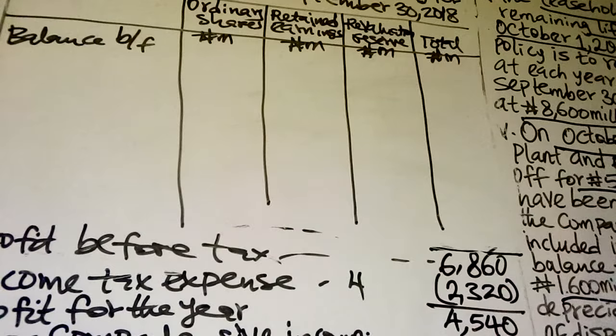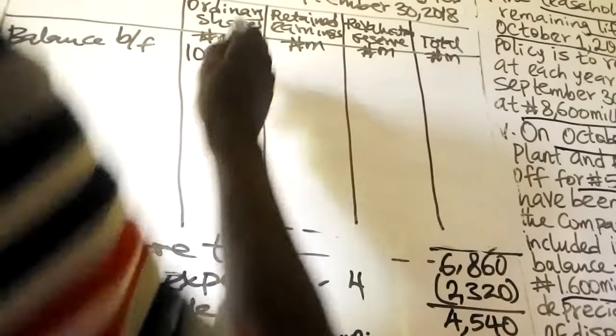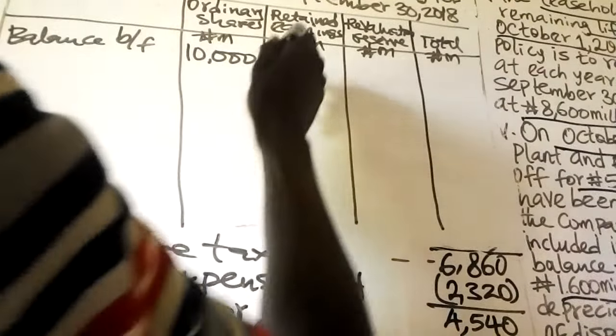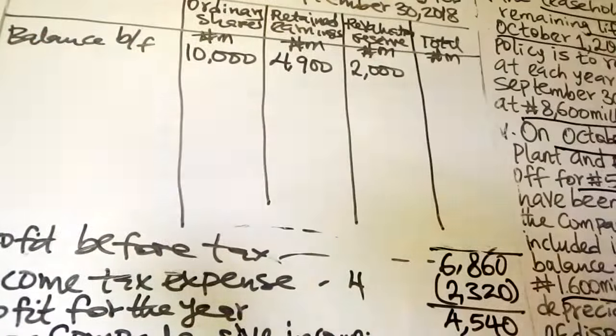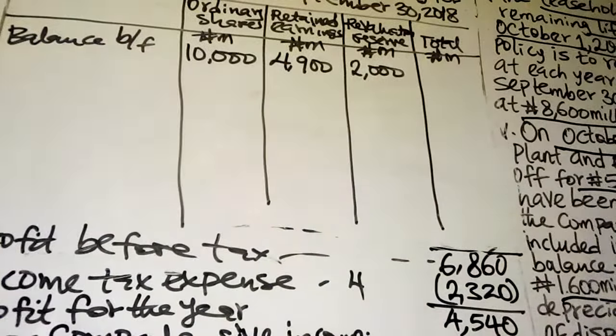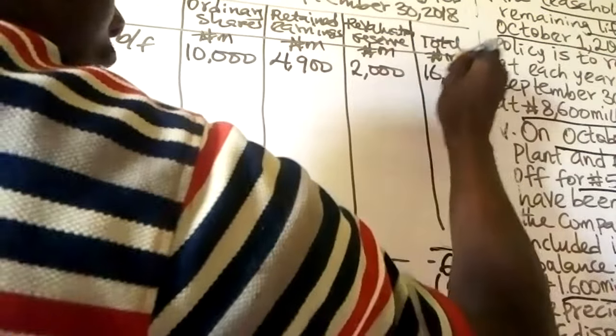Then you sum it up. The total will be 16,900.